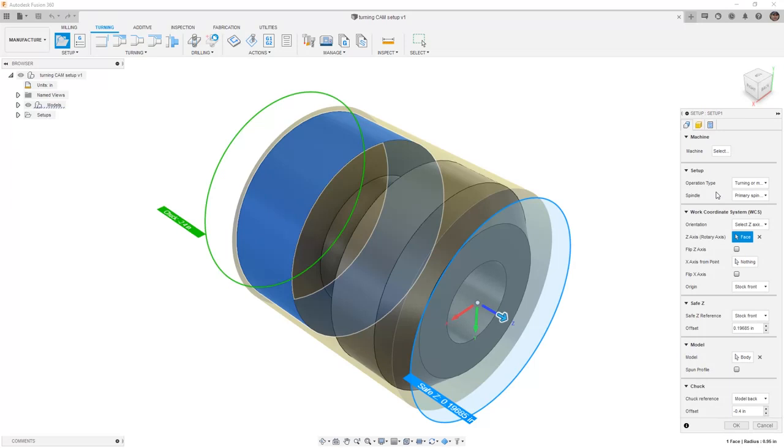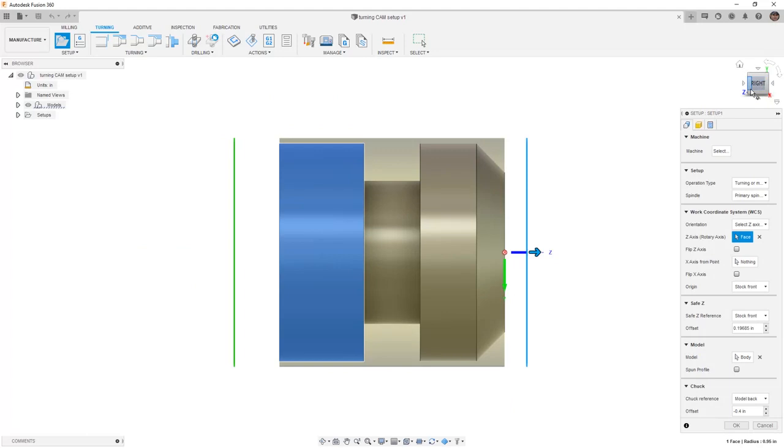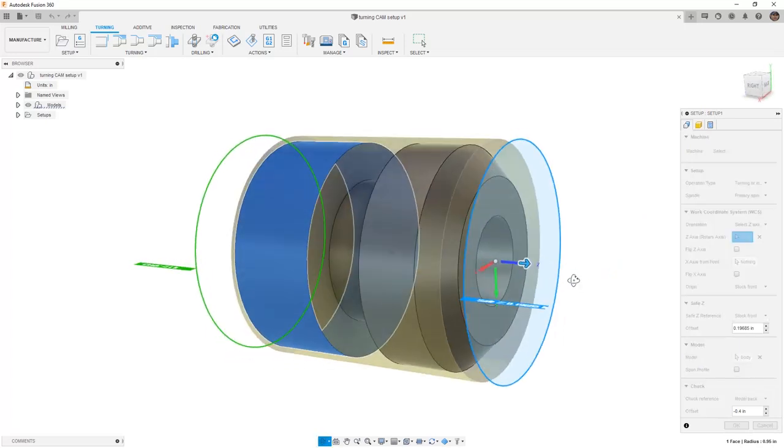Next, we need to make sure that we understand the coordinate system and the location of the stock. This is slightly different than setting up for a milling operation. So I'm going to start by navigating to a right view and notice the stock preview on the screen, as well as the blue and the green planes. Right now, my coordinate system has Z pointing to the right,